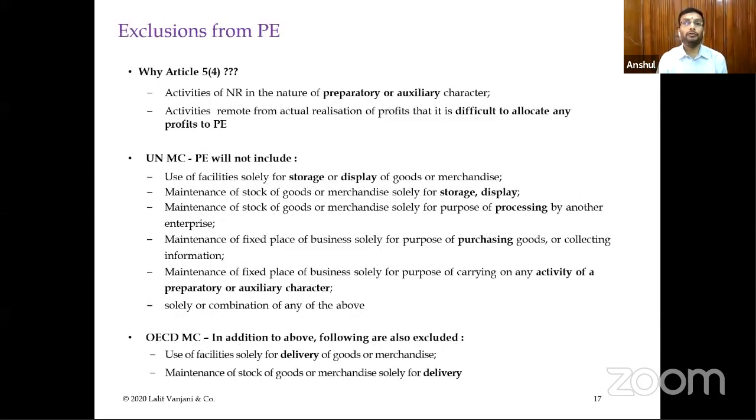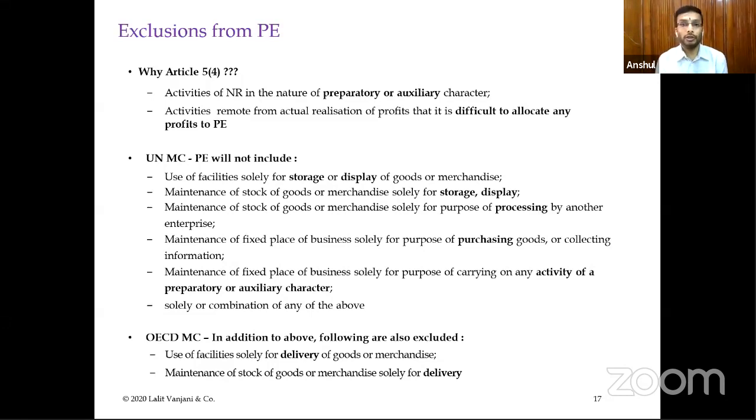Now, why is Article 5.4 required? As we said, preparatory and auxiliary activities are very minuscule kind of activities which are being undertaken through a place of business in India. In those circumstances, it was decided that we will not tax these activities because it is very difficult to attribute profit to these kinds of activities.